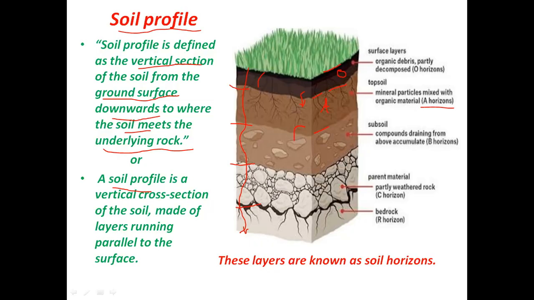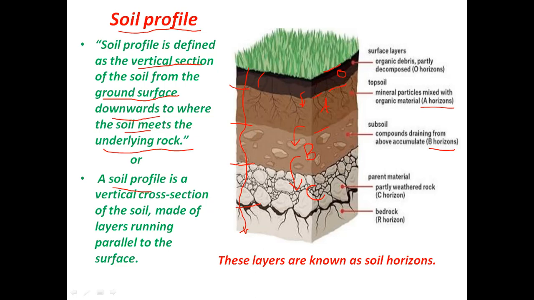So below the topsoil we have subsoil, or you call it B horizon, and below B horizon or subsoil we have parent material, or you call it C horizon.